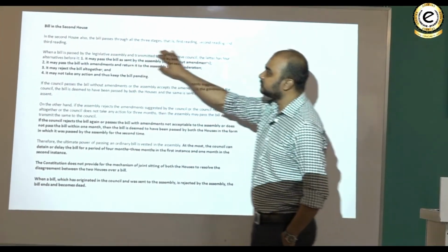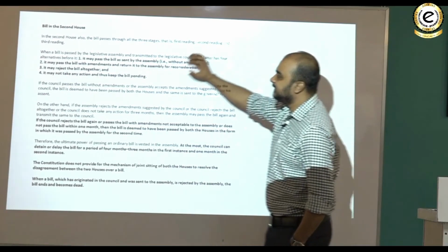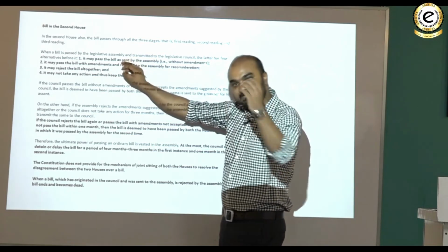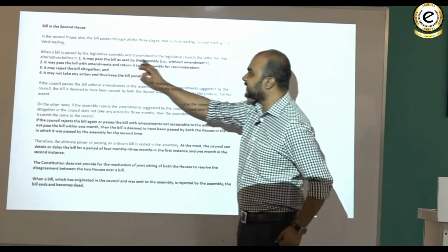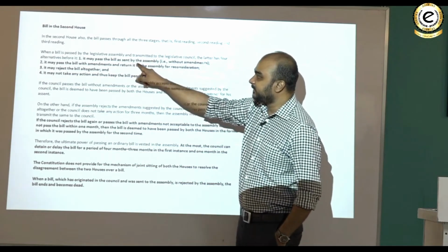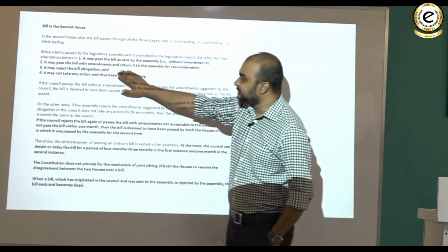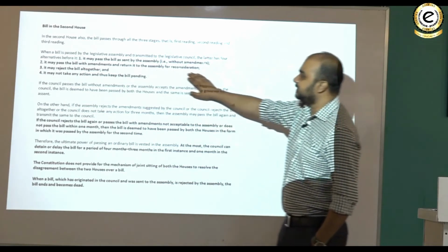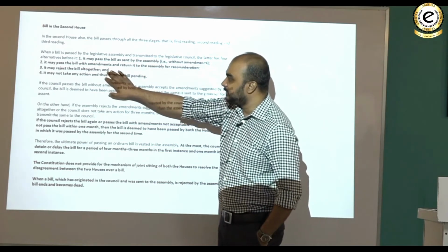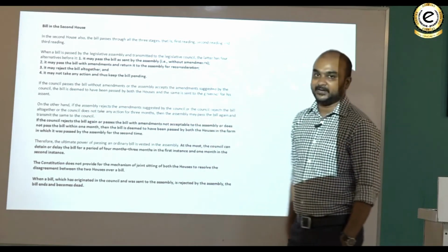In the second house also, the bill passes through all the three stages, that is first reading, second reading and third reading. When a bill is passed by the legislative assembly, now look here, there is a change. If it is passed by the legislative assembly and then transmitted to the legislative council, the latter has four alternatives. And what are they? First, it may pass the bill as sent by the assembly, that is without amendment. It may pass the bill with amendments and return it to the assembly for reconsideration, because we are talking about ordinary bills. It may reject the bill altogether, and it may not take any action, thus keeping the bill pending.